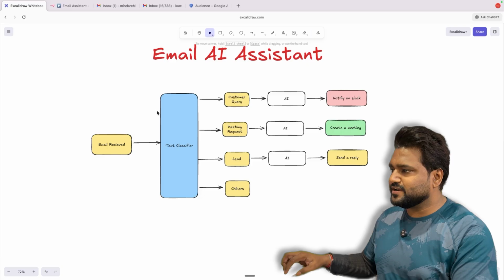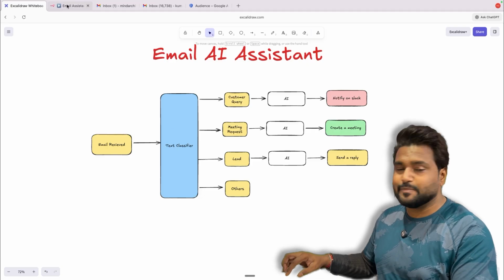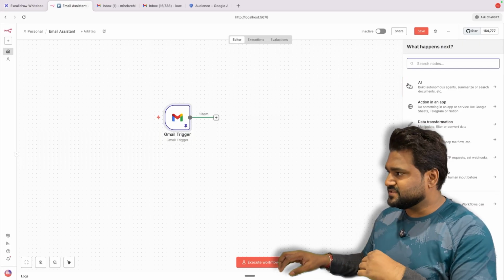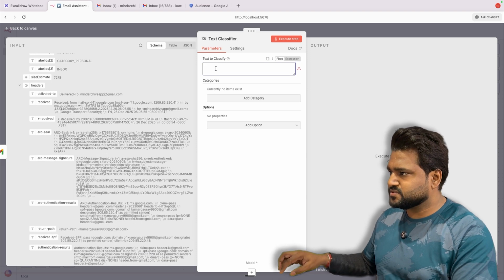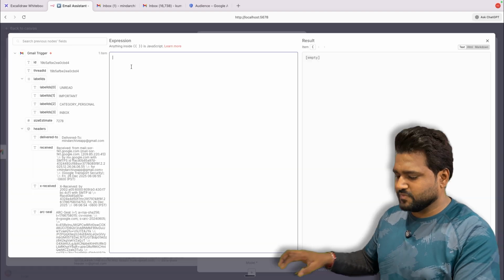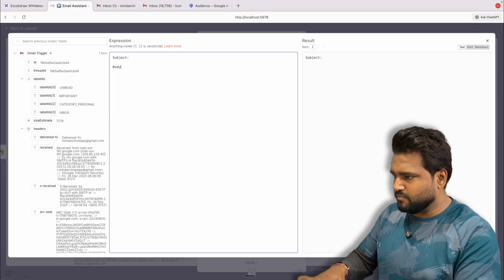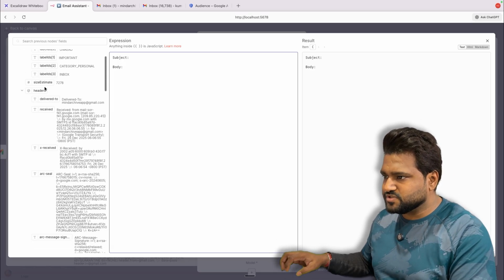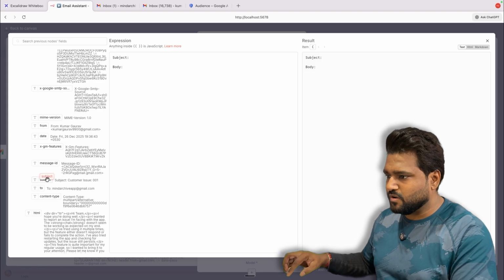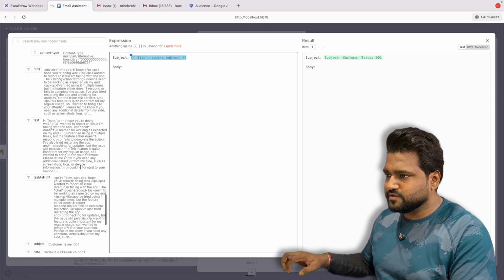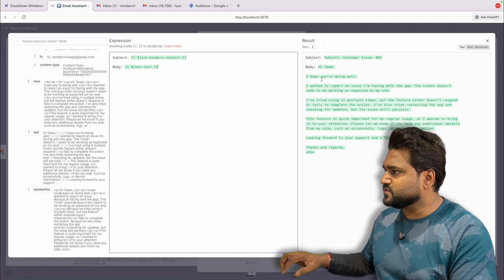The next node in our system is the text classifier, which will basically tell us which kind of email this is. Text classifier. Here we'll put in the expression, let's say subject and body. We'll be picking the subject from the headers. Here you can see the subject. Oops, at the wrong place. Yeah, and the body will be coming in text. Yeah, so this is the result.